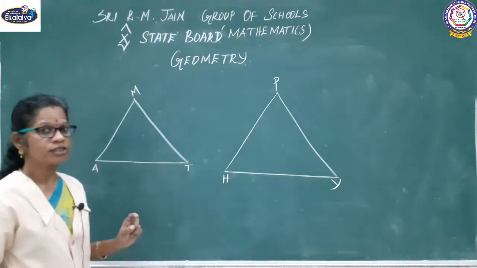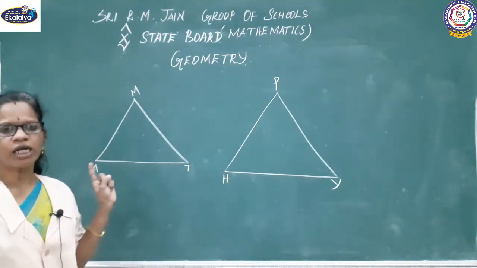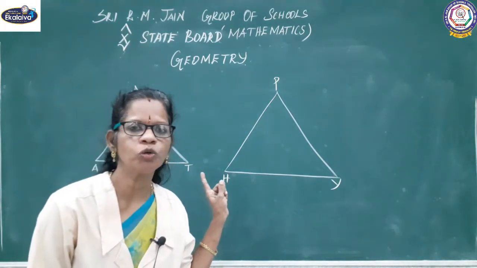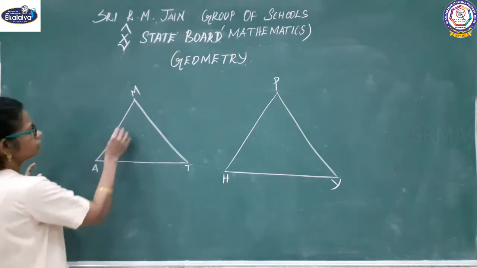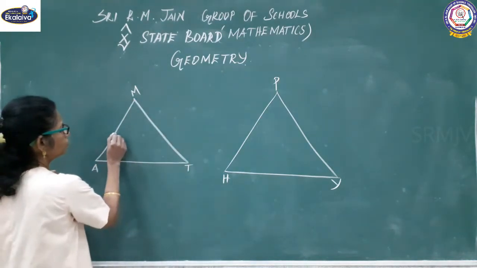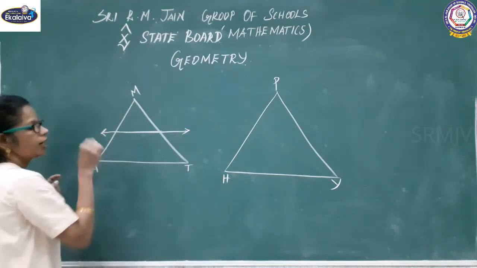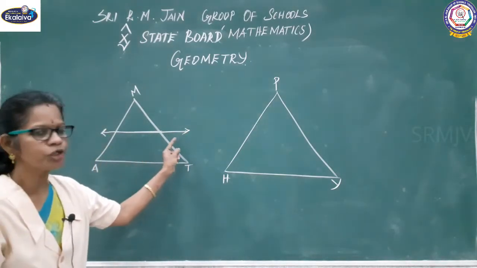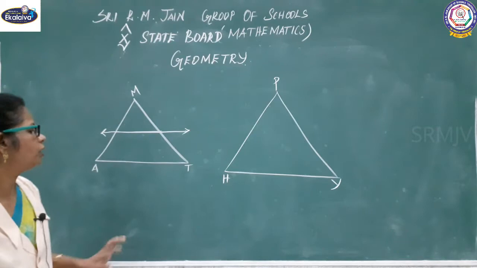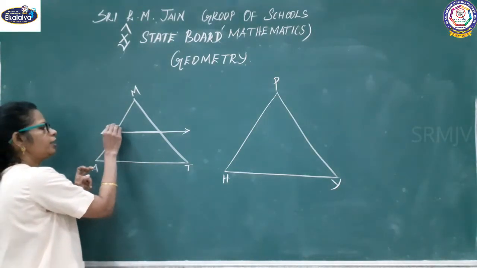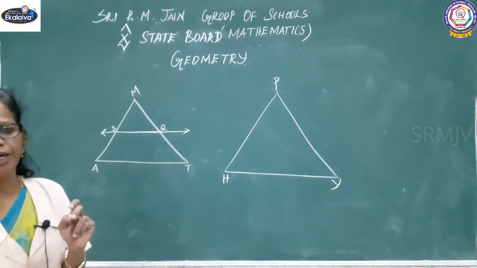Right? Now I said a line, you should draw a line, select any two sides and the line should pass through any of the two sides. See here I am selecting the sides MA and MT. A line passes through any of the two sides, that is your choice. Here I selected MA and MT. Immediately I label it SQ.